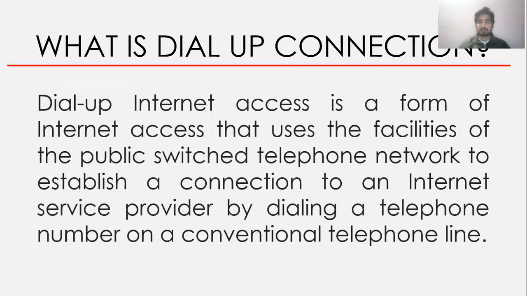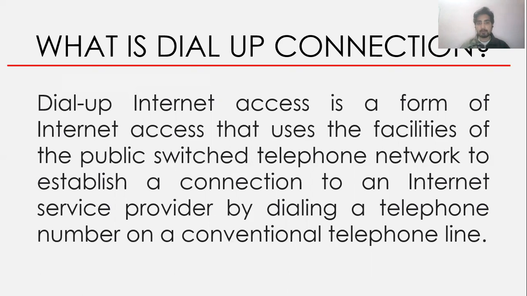Dial-up was a type of internet connection which used telephone lines for accessing the internet. Earlier we were having landline connections, based phones. So the dial-up connection was using the wires and the connection of that telephone line for connecting to the internet.